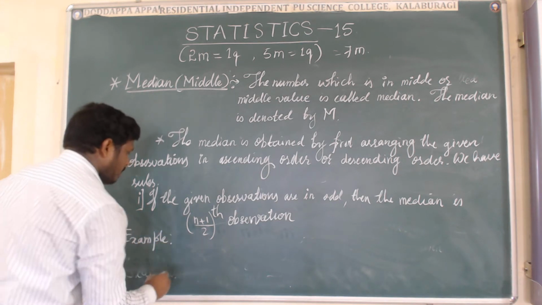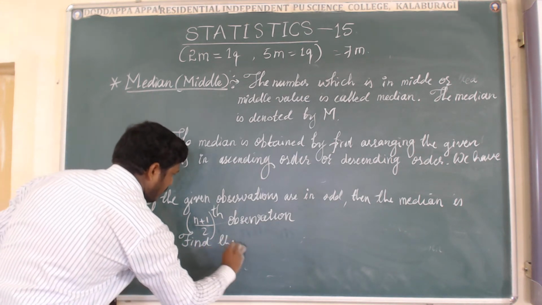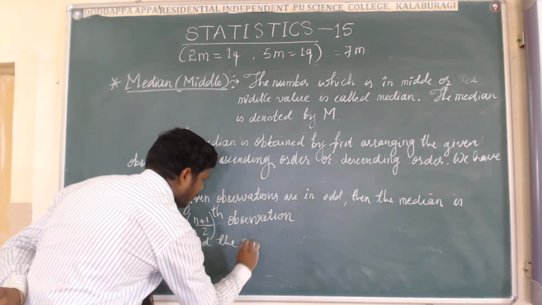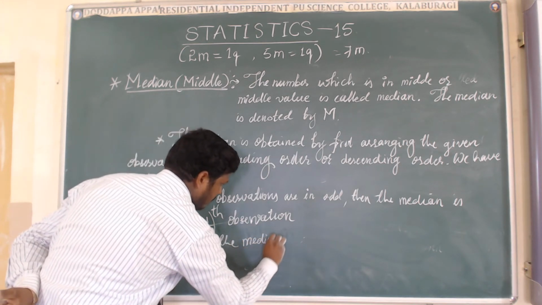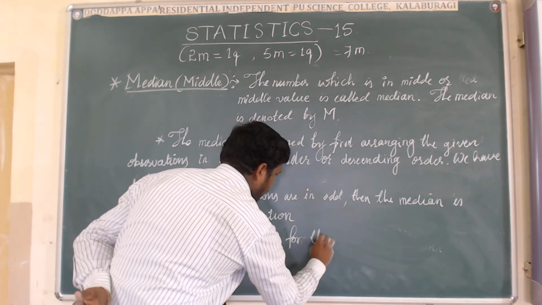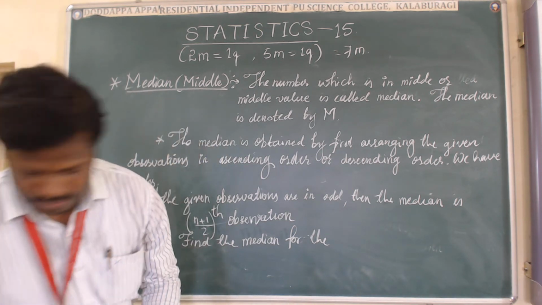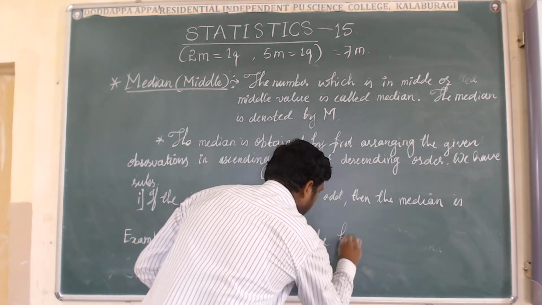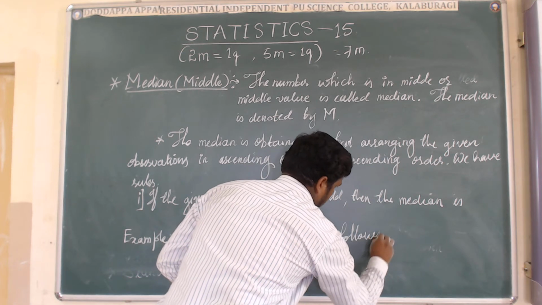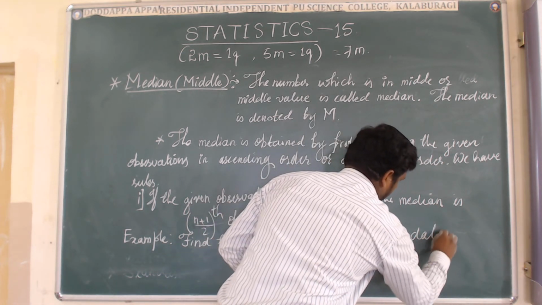Example. Find the median for the following data.